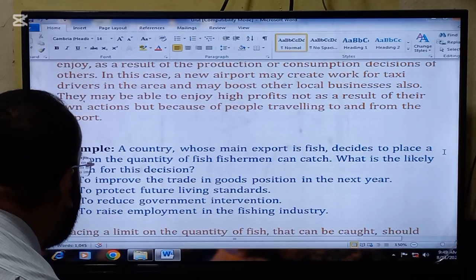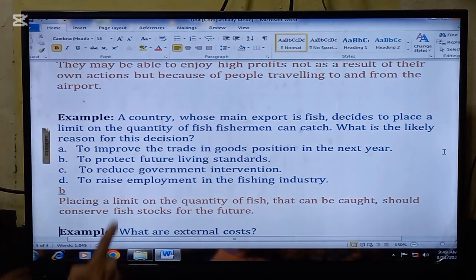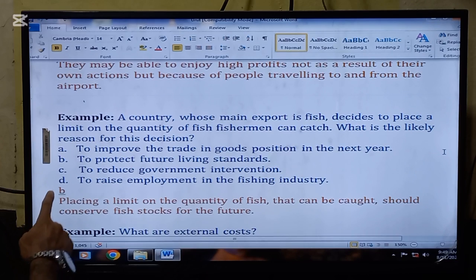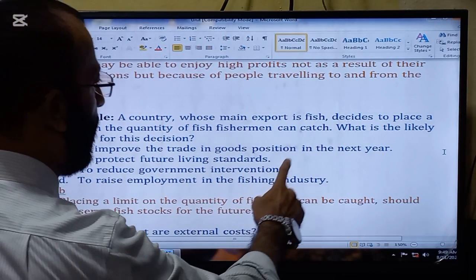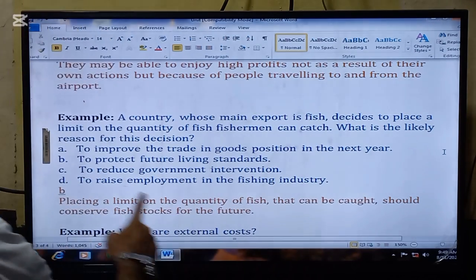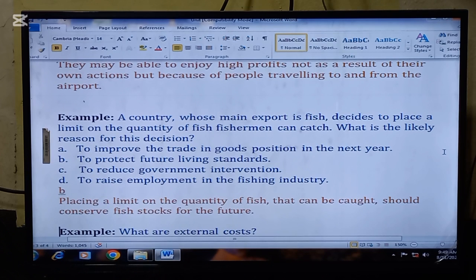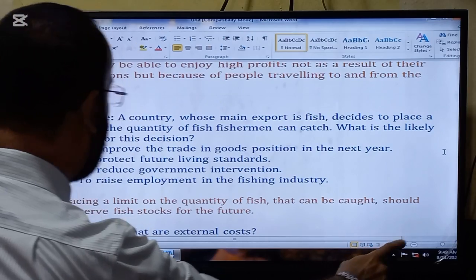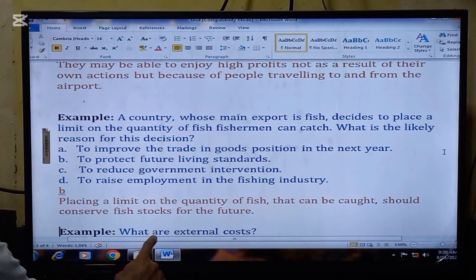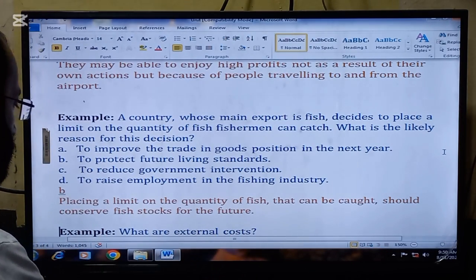And another question is here. A country whose main export is fish decides to place a limit on the quantity of fish fishermen can catch. What is the likely reason for this decision? The answer will be to protect future living standards, because placing a limit on the quantity of fish that can be caught should conserve fish stocks for the future.